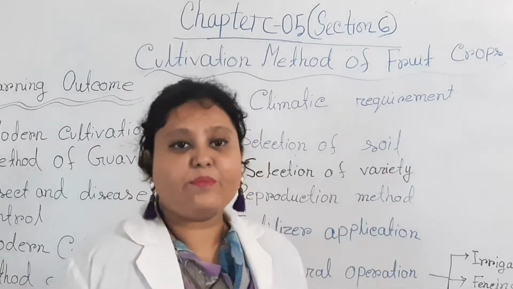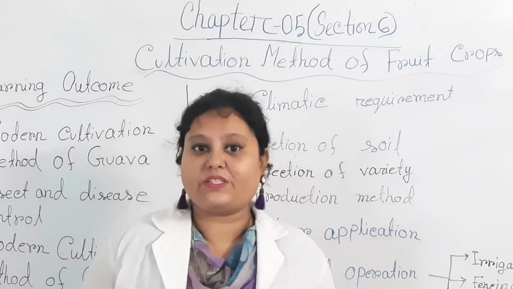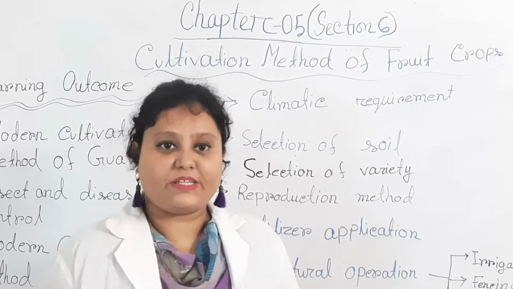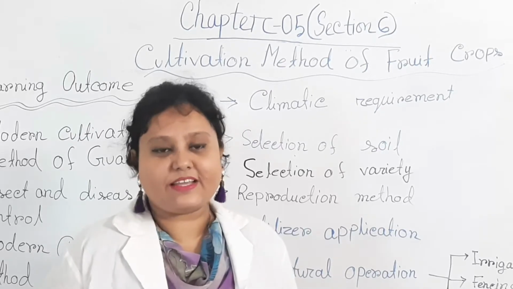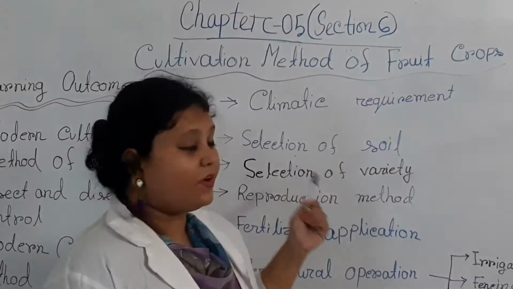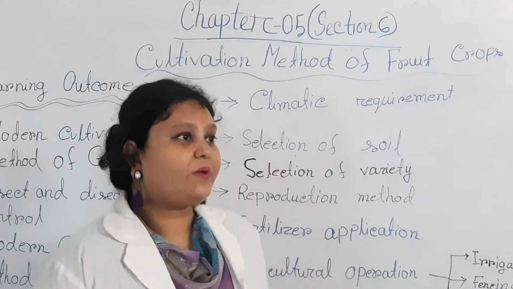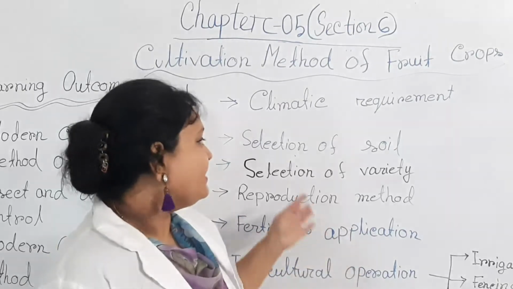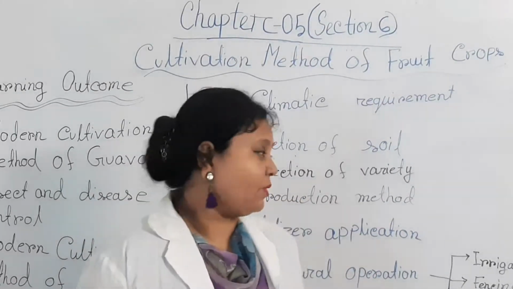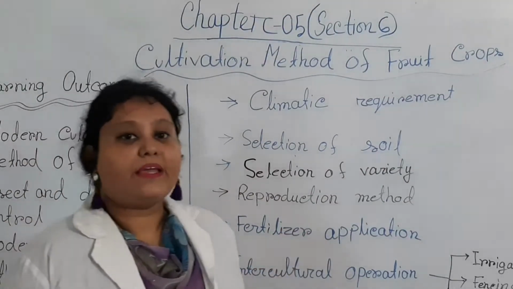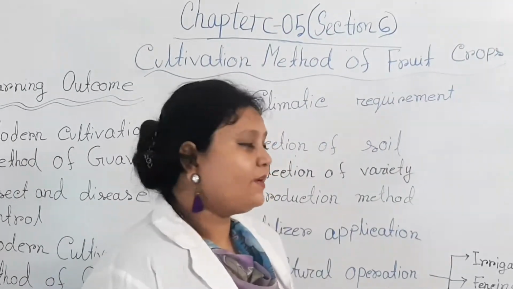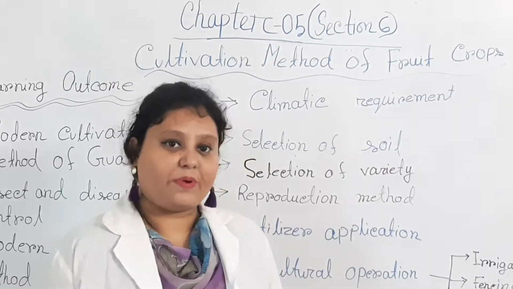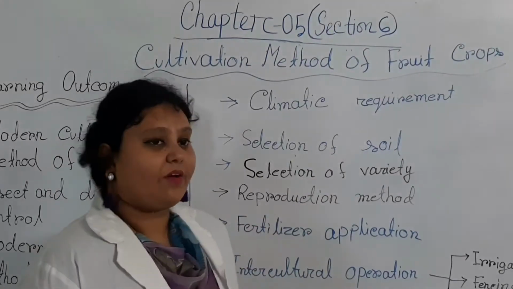Guava is the most popular fruit throughout the country, and its nutritive value is also rich. It is full of vitamin A and vitamin C. This crop can be cultivated throughout our country, and you must know that this fruit is very popular among you. Mainly loamy soil and sandy loam soil, or any type of soil, can be used, and guava can be cultivated with some proper tips. Then selection of variety.